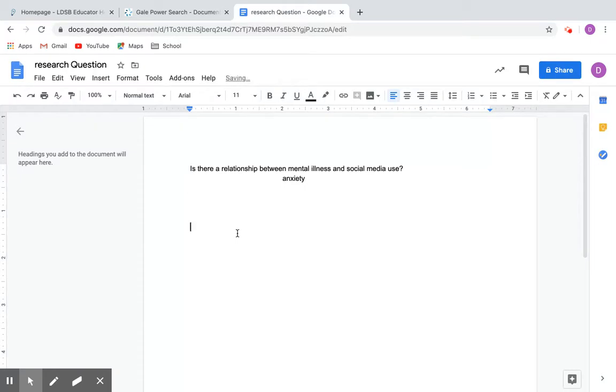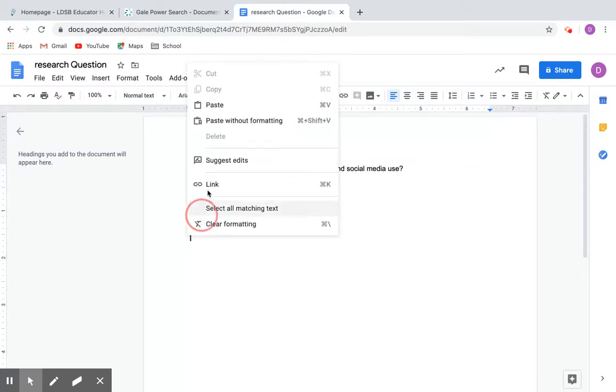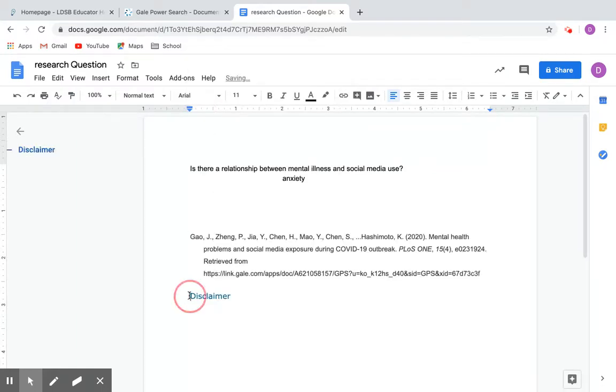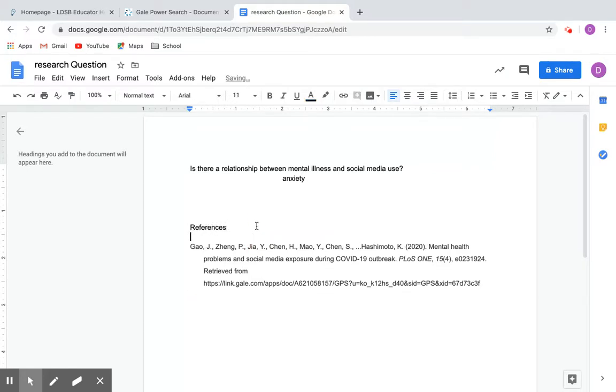So I'm going to start my references page here. There, so I'm starting my references page while I'm doing research. I may or may not use this, but one thing I've learned is that it is so much easier to delete a reference than to find a reference again after you've found it.